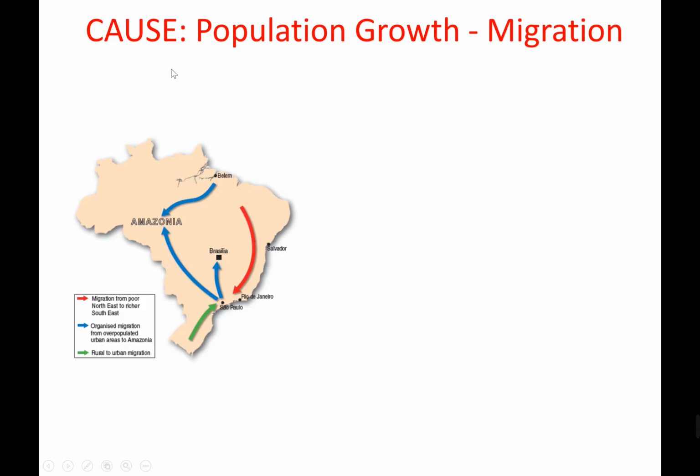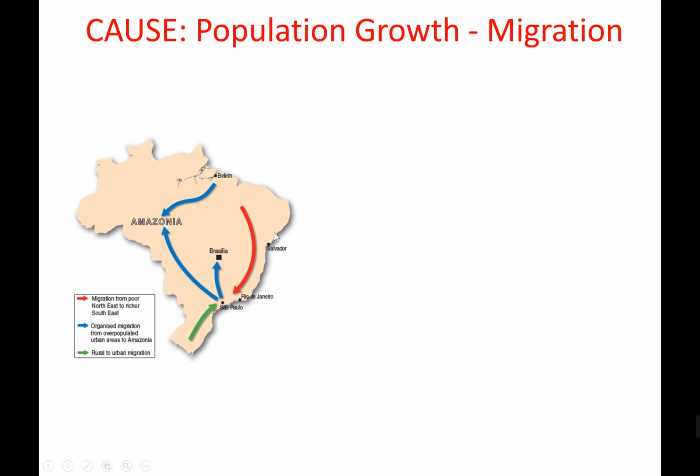Right. In this case, the main cause of overpopulation is population growth. But population growth results from migration, mostly. Now, this is in contrast with Sudan and the Sahel, where population growth mostly resulted from high birth rates. So if you have a look here at population movement, okay, so there's a huge amount of rural to urban movement. I want you to focus on the green and the red lines, and the red line is probably the most important one. So the red line represents migration from the poorer northeast to the richer southeast.